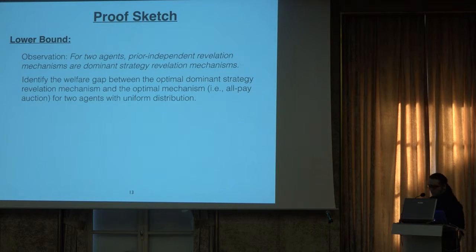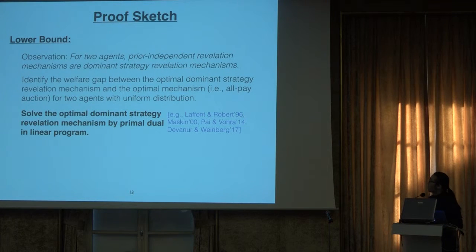And specifically, we consider the uniform distribution. And since we already know that the optimal mechanism is always the OP auction, the only question we need to ask is what is the optimal dominant strategy revelation mechanism?